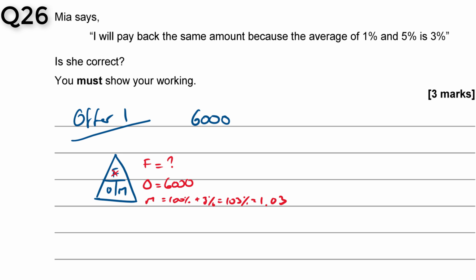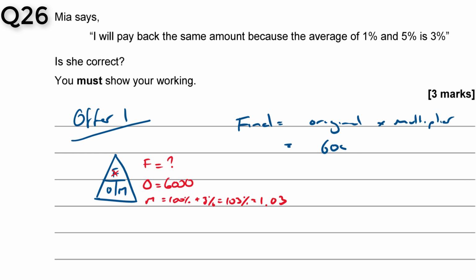So then my final amount, covering up the thing I want to find, tells me what to do with the other two things. My final is going to be the original times the multiplier, but because it's compound interest, I'm going to raise that multiplier to the number of years I'm applying it to.